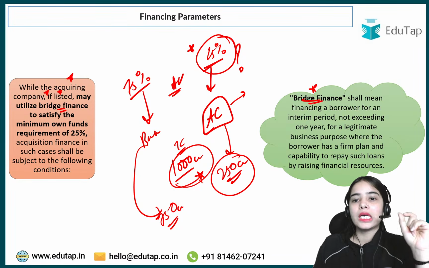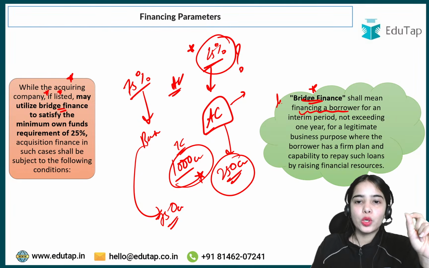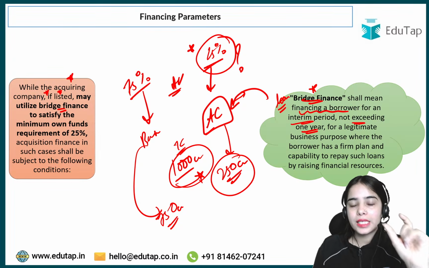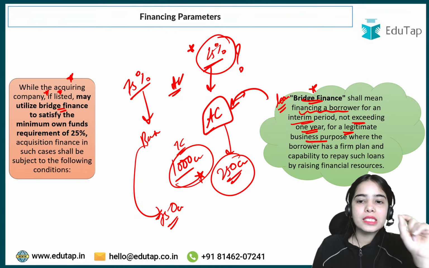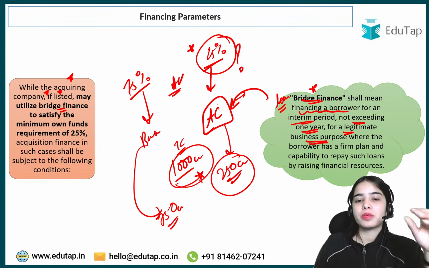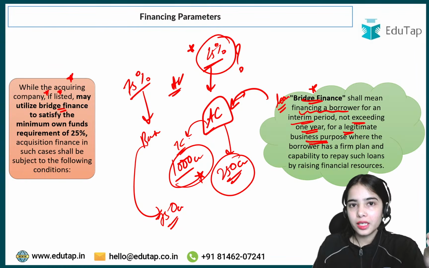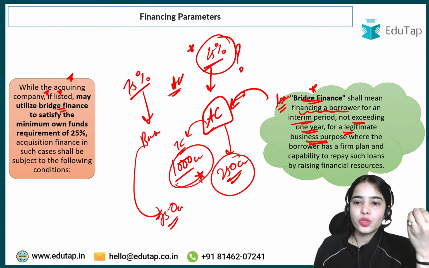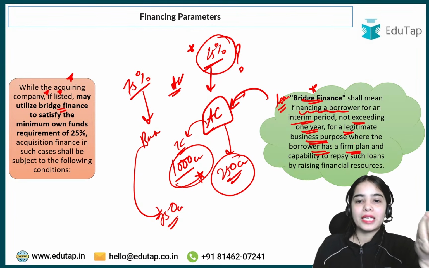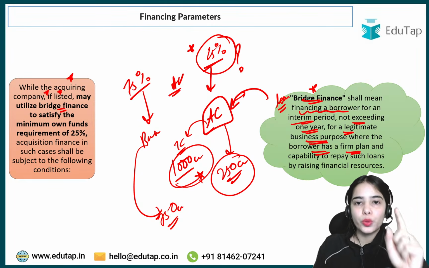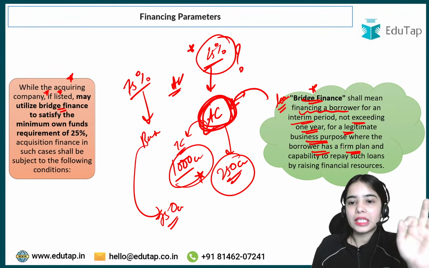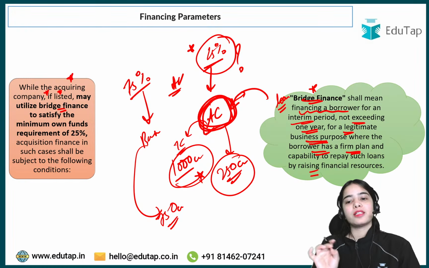Bridge finance means financing a borrower, providing a loan to the borrower for an interim period, for a short period, not exceeding 1 year, for a legitimate business purpose. So this is a legitimate business purpose, that the acquiring company wants to acquire the target company to expand its business, to expand its profitability and such. Where the borrower has a firm plan. The borrower in this bridge finance, that is the acquiring company here, should have a firm plan and capability to repay such loans by raising the financial resources.